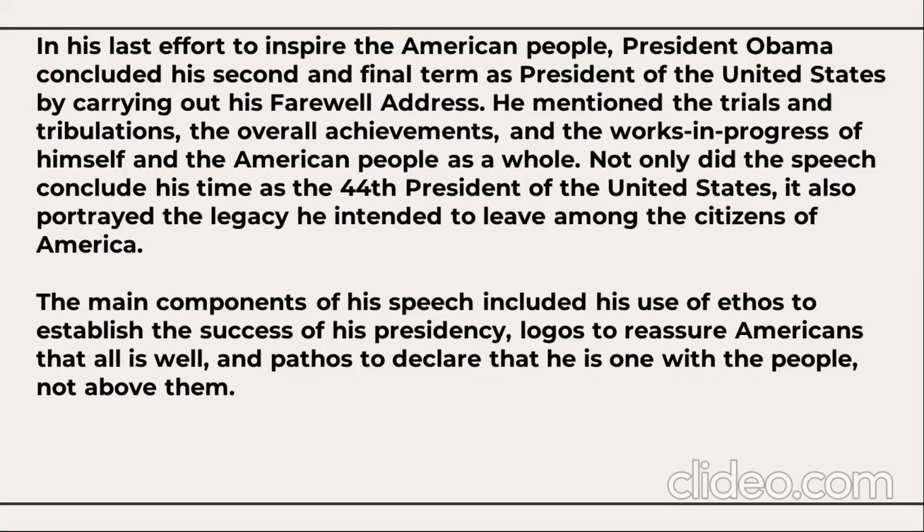Not only did the speech conclude his time as the 44th President of the United States, it also portrayed the legacy he intended to leave among the citizens of America. The main components of his speech included his use of ethos to establish the success of his presidency, logos to reassure Americans that all is well, and pathos to declare that he is one with the people, not above them.